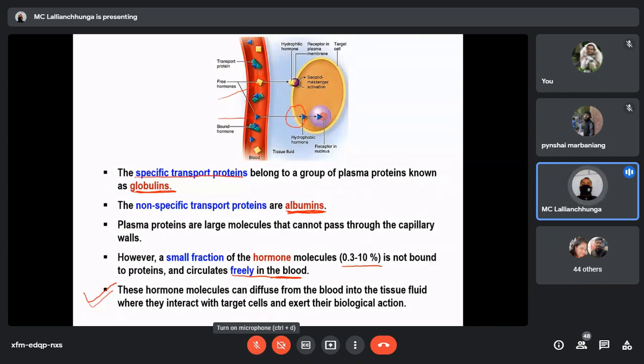In the water-soluble case, usually a surface protein receptor is required. This one also we'll discuss in detail afterwards. But in case of steroid hormones and thyroid hormones, the hormone can penetrate the cell membrane.